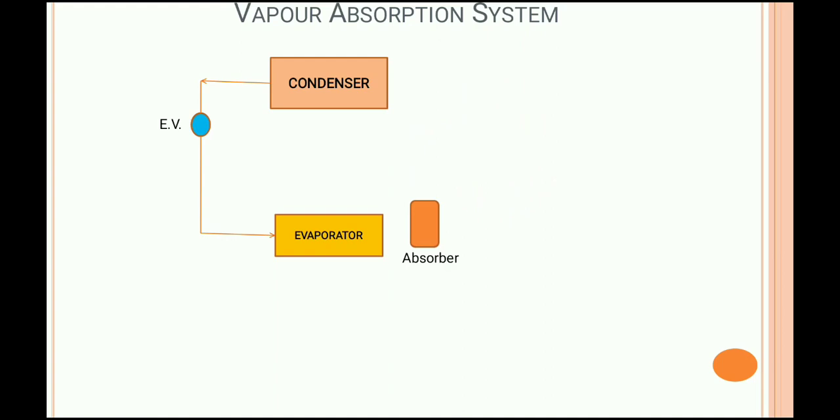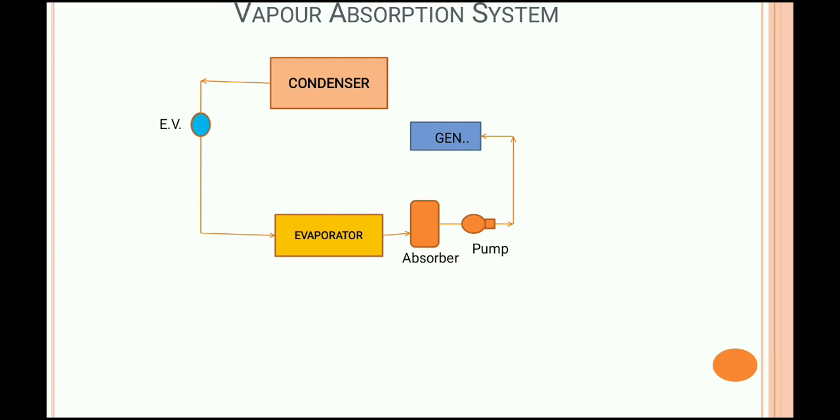The first one is the absorber, second one is what? Solution pump, and third one is what? Generator. The evaporator is basically connected with the absorber. Absorber is connected with the pump. Then the pump is connected with the generator, and the work of the pump is what? It increases the pressure of the solution which is coming from the absorber from evaporator pressure to the condenser pressure. Okay,